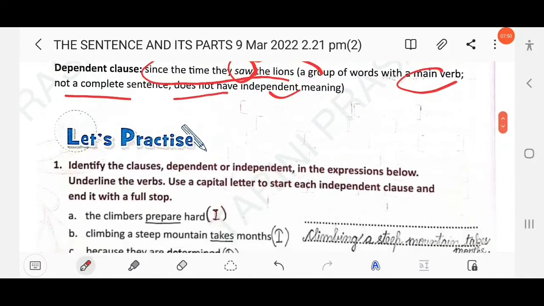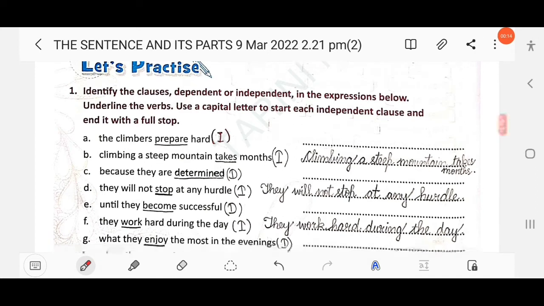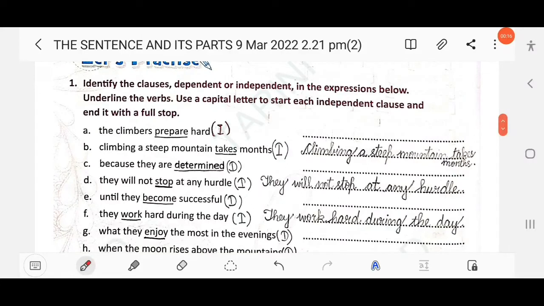Okay, so let's discuss the question and answer here. Identify the clauses, dependent or independent, in the expressions below. Underline the verbs. Use a capital letter to start each independent clause and end it with a full stop. Okay, so here the first one: the climbers prepare hard. This is a clause, right?